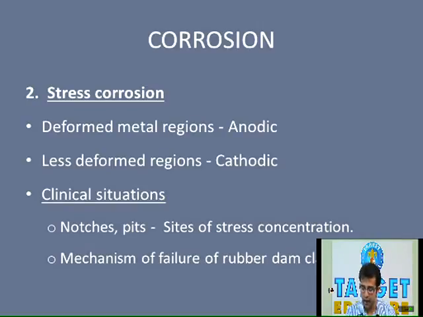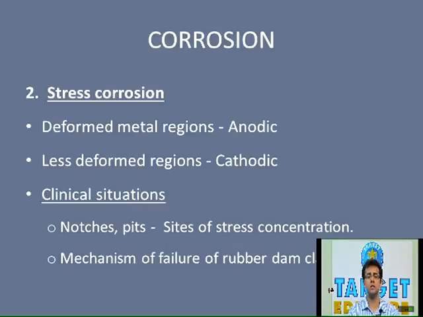Now the next form of corrosion is the stress corrosion. Okay, now in stress corrosion, what you need to know is what is stress corrosion. As the name itself suggests, it occurs in the regions of stress. For example, the most common area for stress corrosion could be, in case of removable partial denture, the clasp. They are adjusted, they are usually under stress. So in those areas they can undergo stress corrosion.